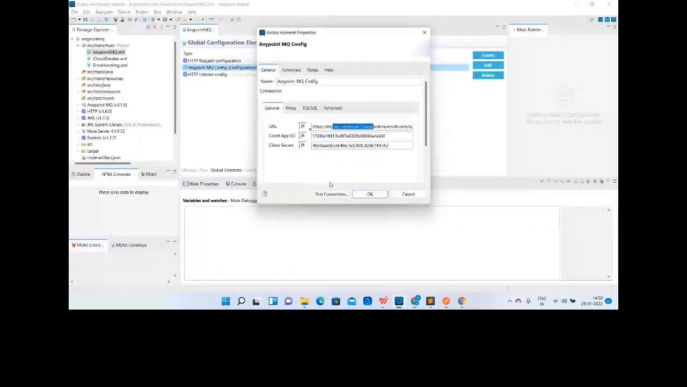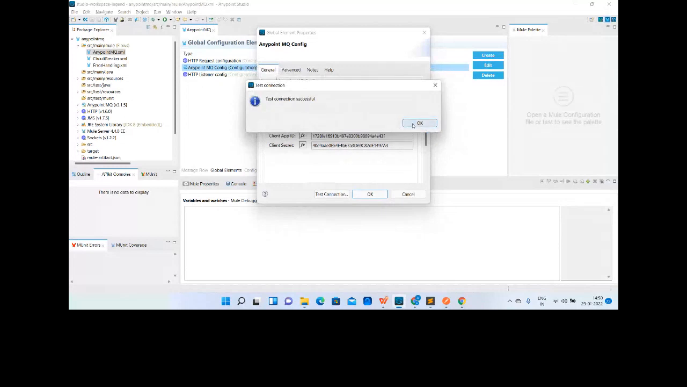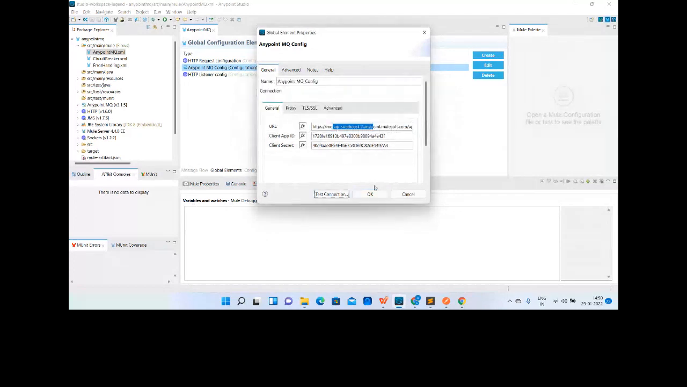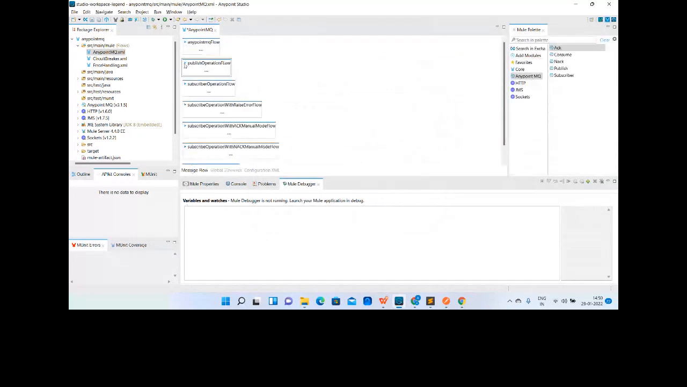Let me test the connection first. It should be successful, and if it is, then we can move ahead. It is taking a little bit more time. Yes, we are connected to the MQ, and we can use the queues and messages which are placed over there. Perfect. Let me open one of the flows.